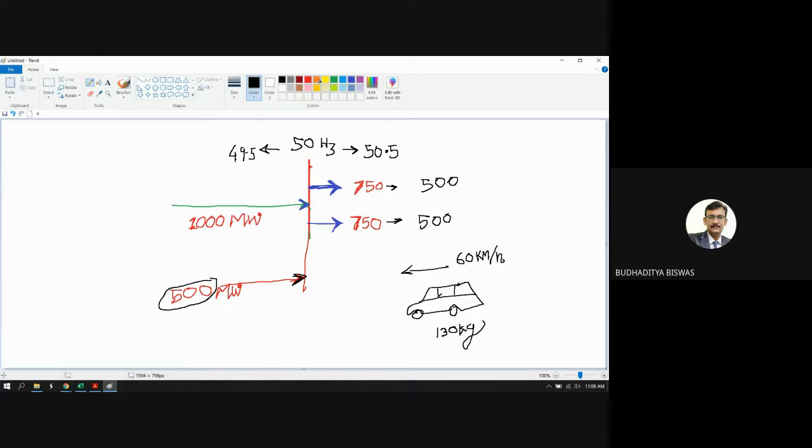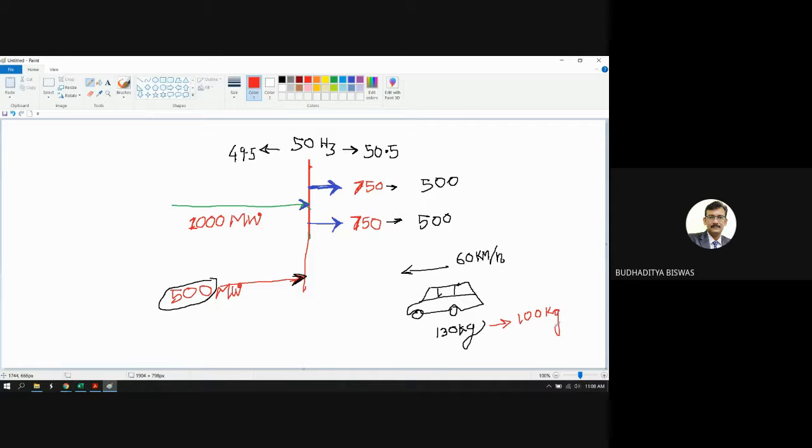Now what happens if we do not change the accelerator setting of the car, that means we are not increasing or decreasing any fuel to the combustion chamber? If this 130 kg is decreased to 100 kg, then what about the speed of the car? Does it increase or decrease?